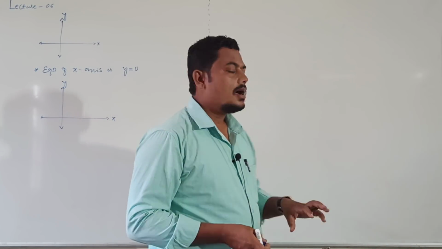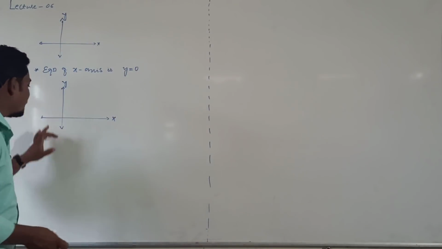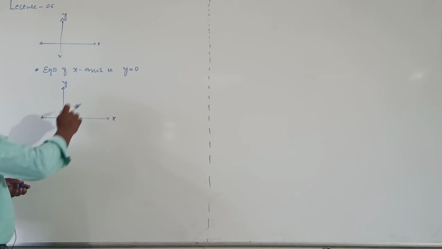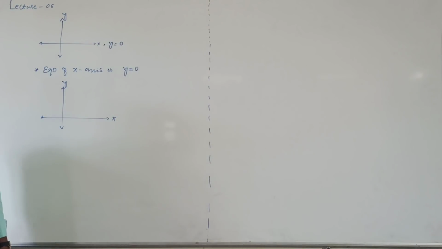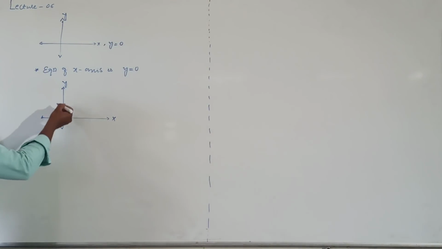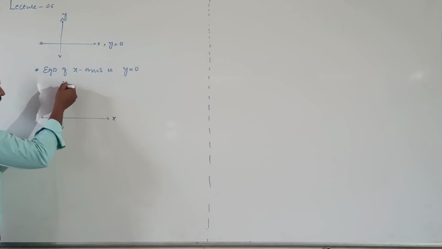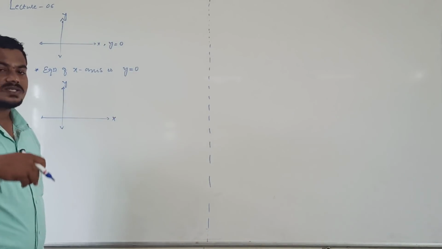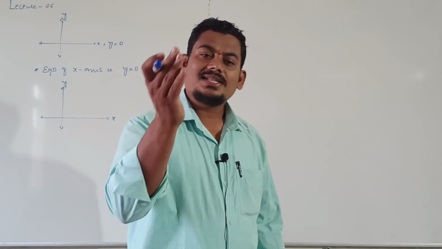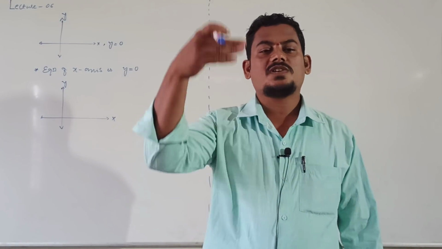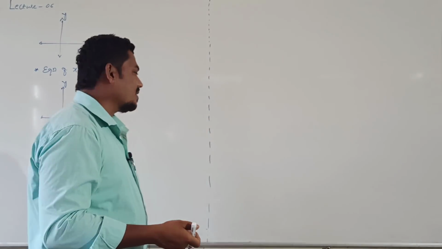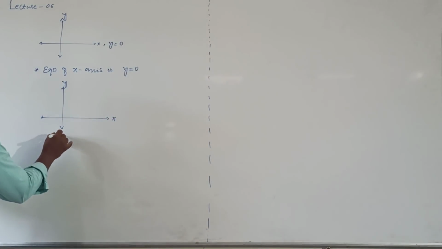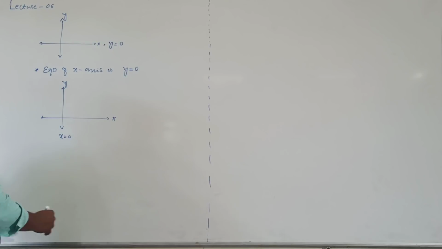The geometrical condition is x coordinate 0, which means its equation is x equal to 0. Equation of y-axis is x equal to 0 and equation of x-axis is y equal to 0.